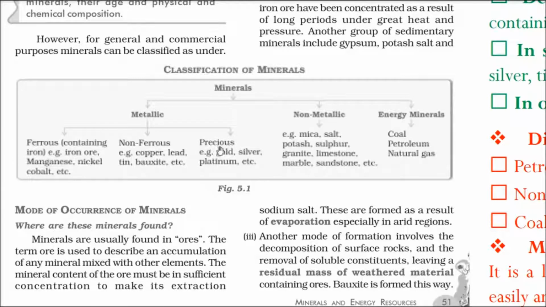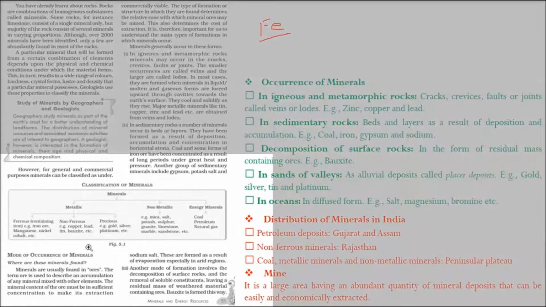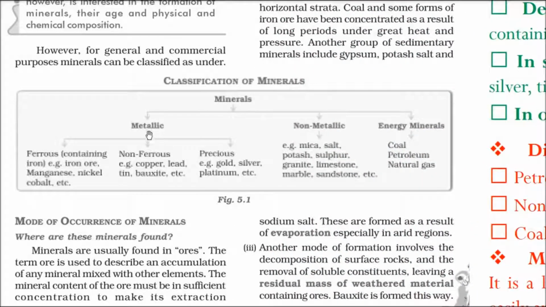So in metallic, we have ferrous, non-ferrous, and precious. Ferrous has come from the Fe word. Ferrous means iron. Ferrous, Fe is iron. So ferrous, that means containing Fe, iron. So the category in metallic is ferrous, that is iron ore, manganese, nickel and cobalt.